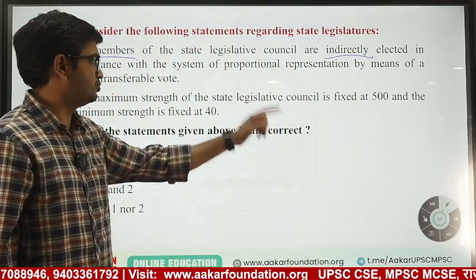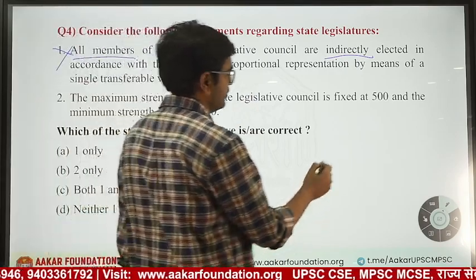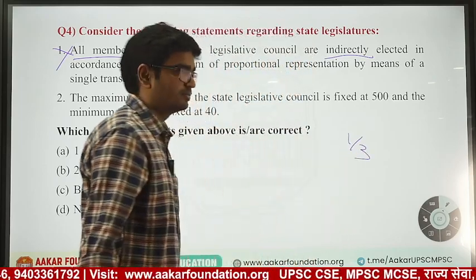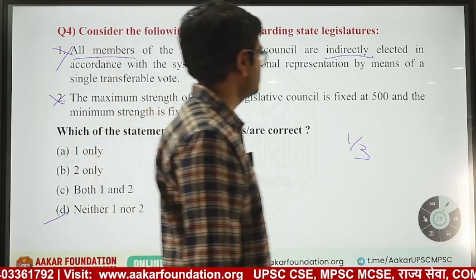The maximum strength of the Legislative Council is fixed at 500. No, it is fixed at what? 1/3 of MLAs or a minimum of 40. So this is also wrong. The answer is neither 1 nor 2.